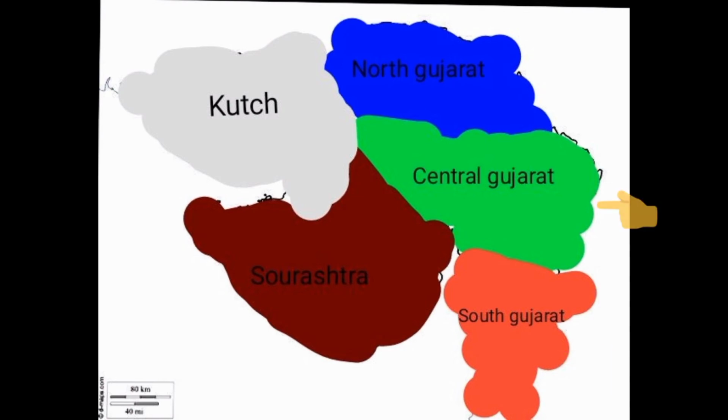Third is Central Gujarat, the central part of Gujarat. And Saurashtra and Kutch is the fourth part of the land of the Gujarat state. So these are the parts of the land of Gujarat.